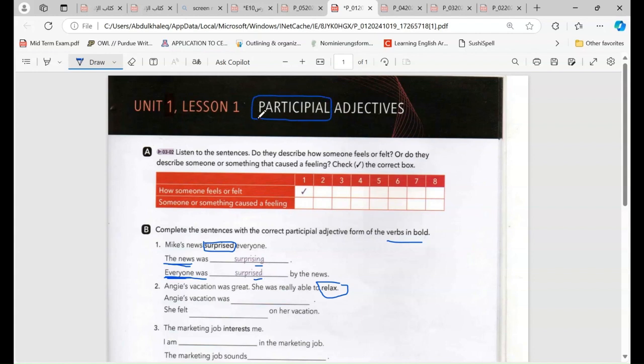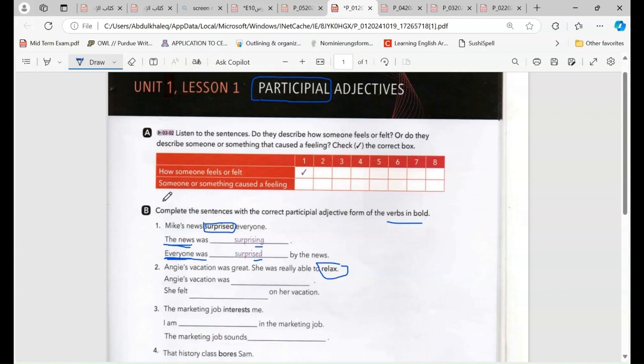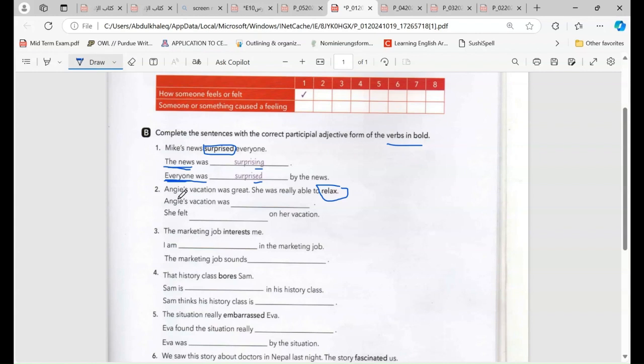So let's get started with question number 2. Question number 2, it says: Ang's vacation was great. So we are talking about the vacation. She was really able to relax. So now let's define which is the situation that caused the feeling and who felt relaxed.